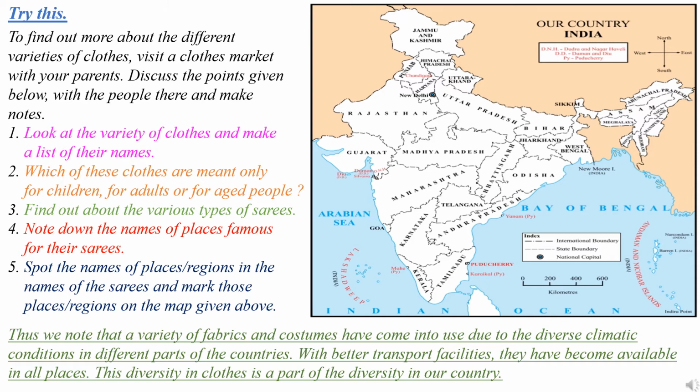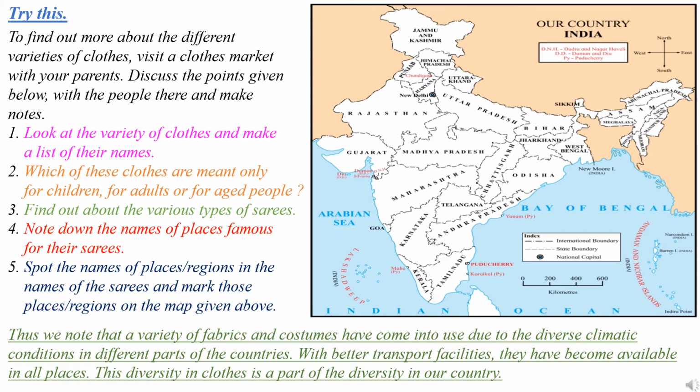Which of these clothes are meant only for children, or for adults, or for aged people? According to age we use the cloth. So which is for children, which is for adults, which is for aged persons? Find out about the various types of saris. Before also we learned that there are different saris which have different textures.